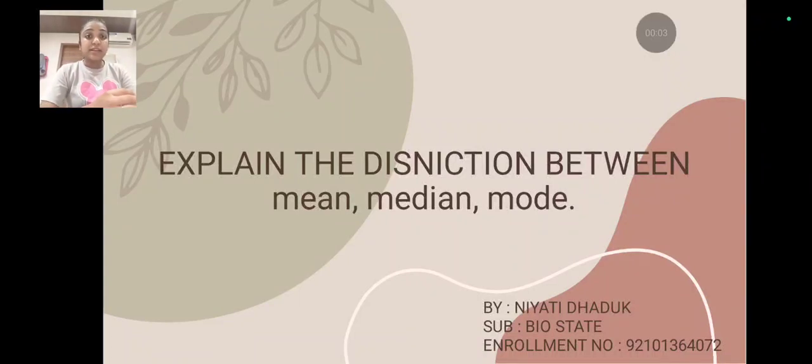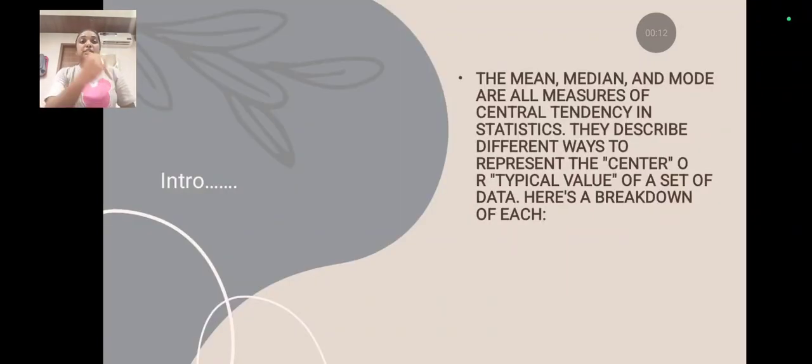The subject is biostat. My today's topic is: explain the distinction between mean, median and mode. Introduction. The mean, median and mode are all measures of central tendency in statistics. They describe different ways to represent the center, or typical value, of a set of data. Here's a breakdown of each.